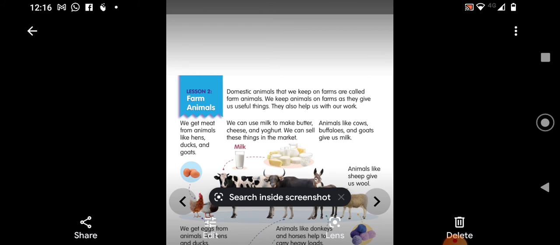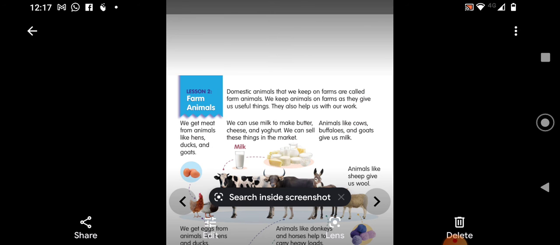Just now you saw oxen, how they are plowing. Dogs can guard the house. Cats will catch the rats and keep the farmer's house away from the pests, right? We get meat from animals like hens, ducks and goats. We can use milk to make butter, cheese and yogurt. We can sell these things in the market.